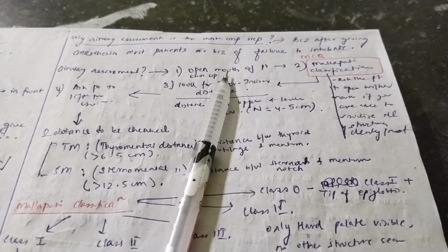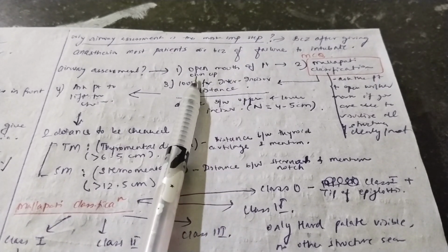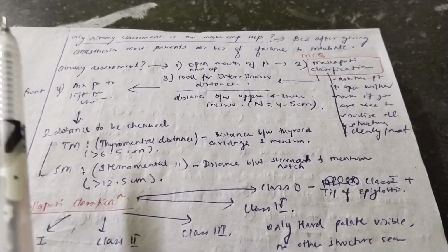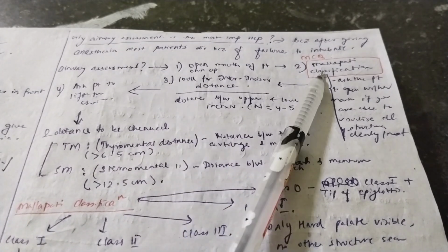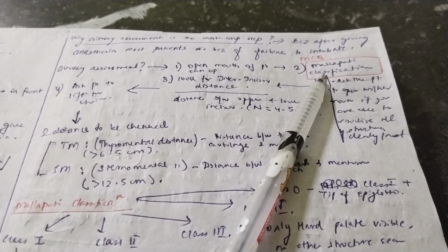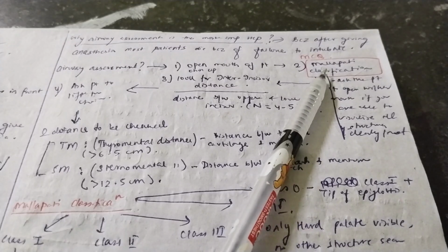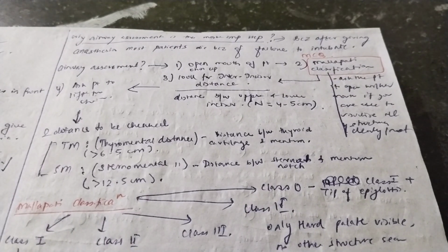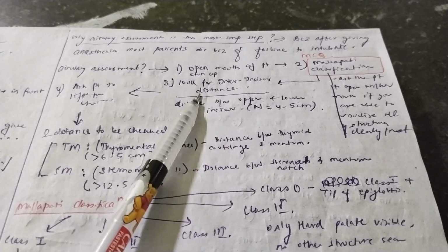First, you have to open the mouth of the patient in a chin up position. Okay, so basically the patient is supine. You will open the mouth of the patient in the chin up position. Then you have to do the Mallampati classification. I will come to the Mallampati classification in a few minutes. But first you have to know what Mallampati classification is. It is basically used to check if all the structures in the larynx are visualized or not.